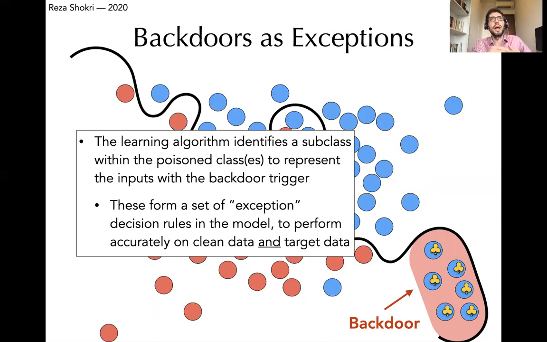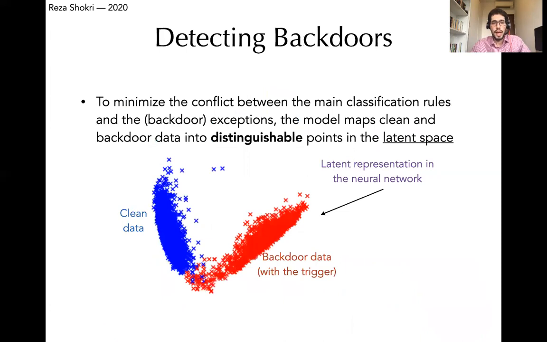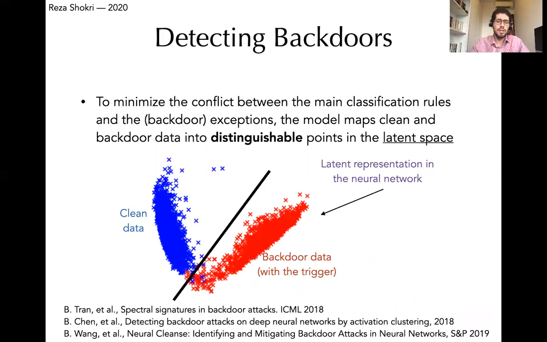So in order to maximize the accuracy of its predictions, the model would learn two representations of the data, one related to the backdoor trigger and one related to the normal features of the data. This means that if you look at the latent representations of backdoor data and clean data, they are going to be distinguishable. And this is something that could be used to detect whether a data point is a backdoor or not.